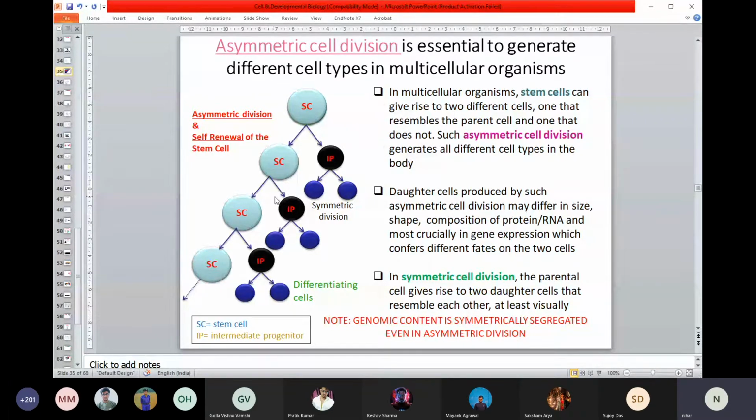But the stem cell can even self-renew. So it can make its own. It can divide and make a stem cell again. That's called self-renew.